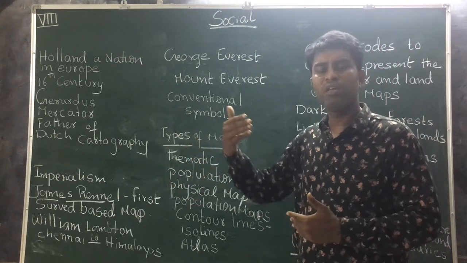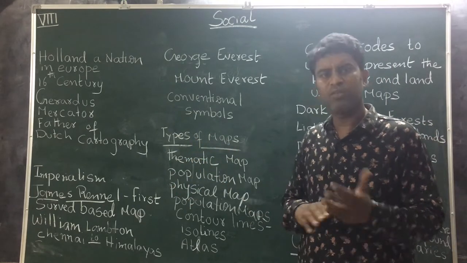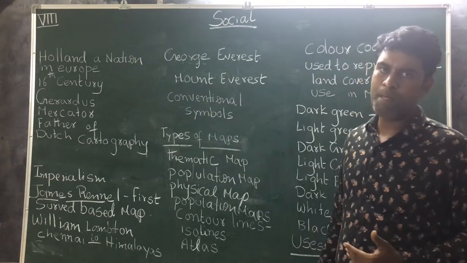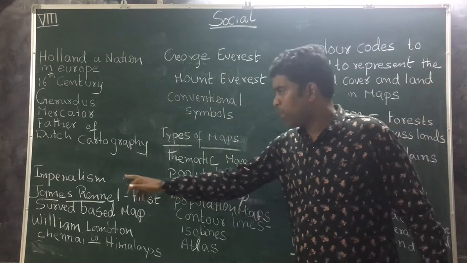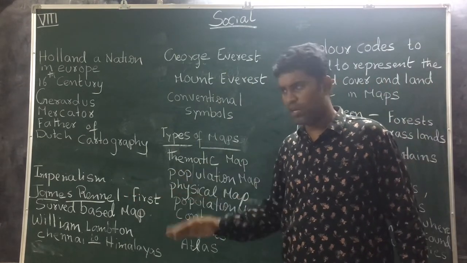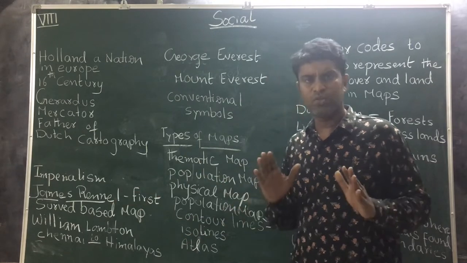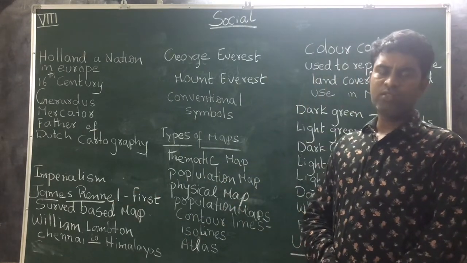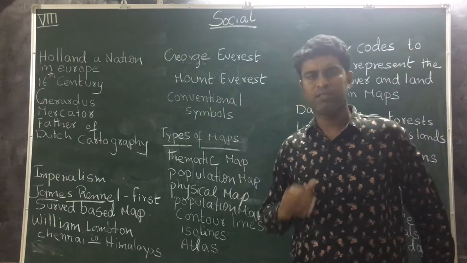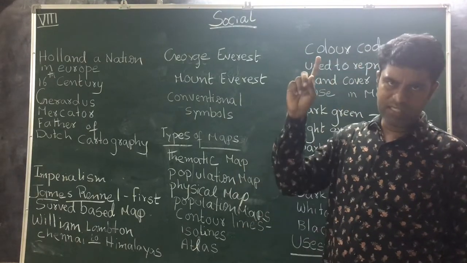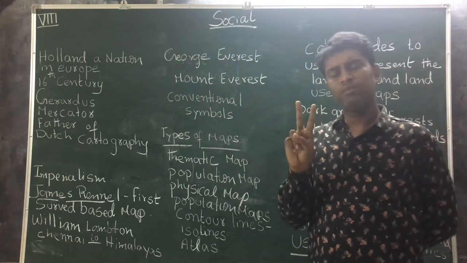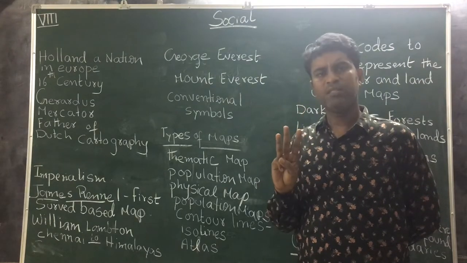When they were following imperialism, for that purpose also they made several maps. Clear. Next, as part of imperialism, we are going to talk now about India. We know, students, India's history is also divided into three periods. The first is the ancient period, the second is the medieval period, the third is the modern period.